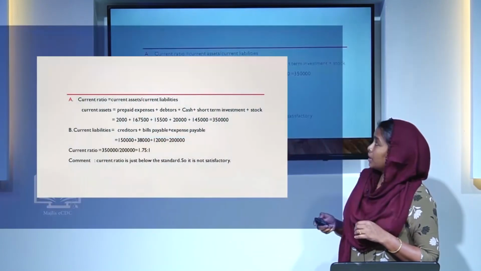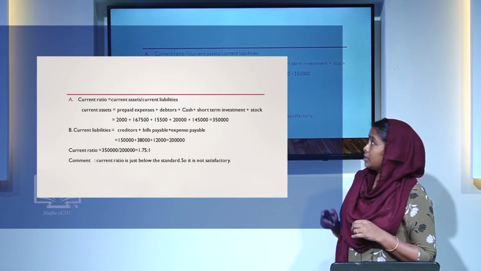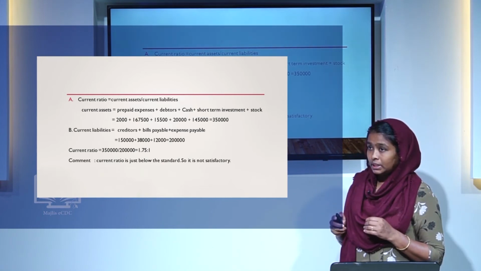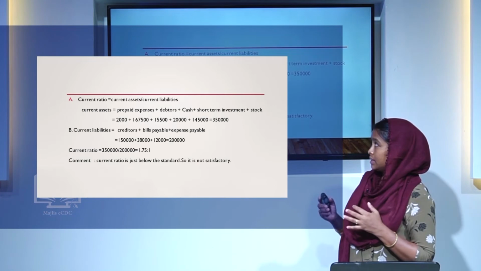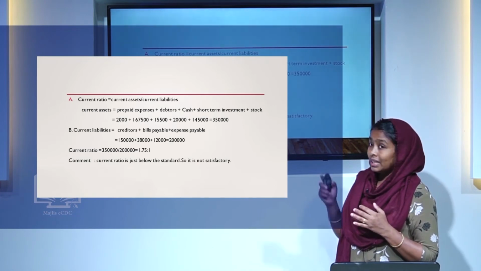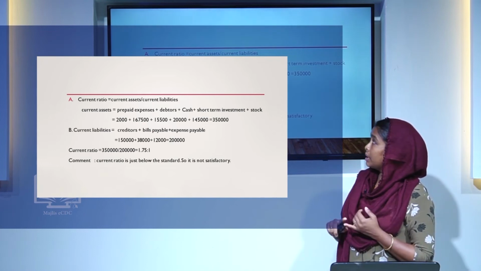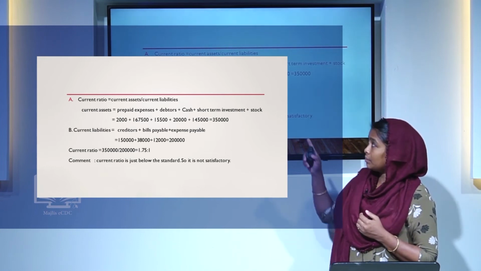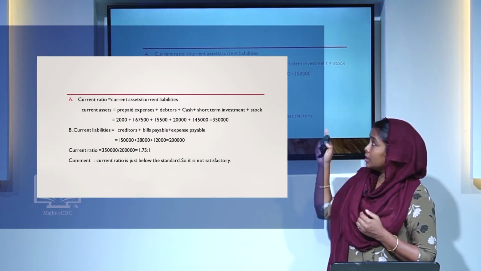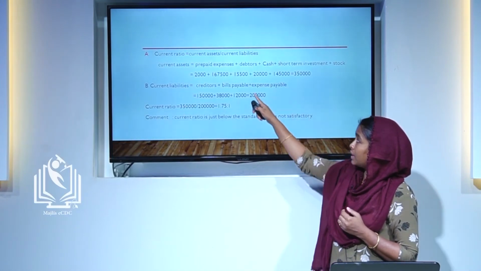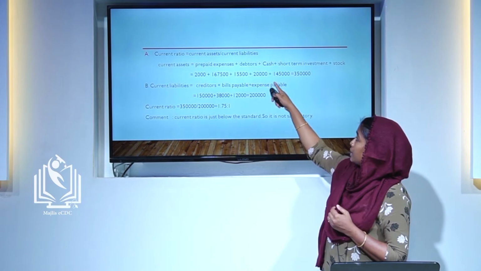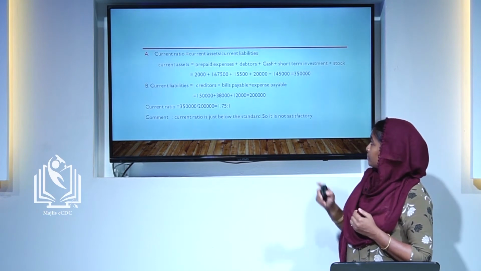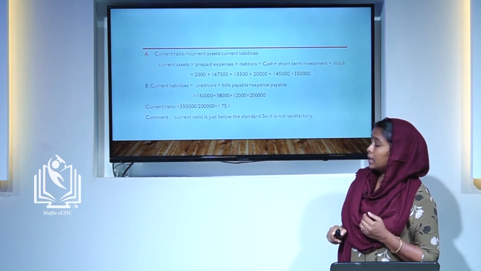Then we go to the solution. First we calculate the current ratio. It is the most important one. Current ratio is equal to current assets divided by current liabilities. What are the current assets? Current assets here include prepaid expenses, debtors, cash, short term investment and stock. The sum total of all these assets is 2,000 plus 1,67,500 plus 15,500 plus 20,000 plus 1,45,000, which is equal to 3,50,000. It is the sum total of current assets.